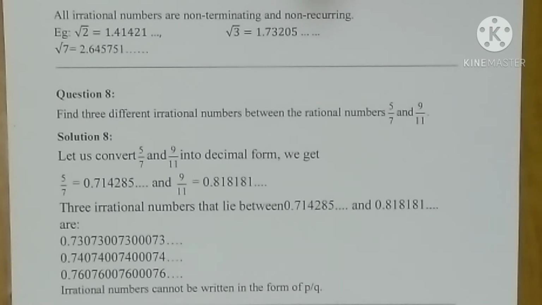Irrational numbers, anything you can write, but don't write carelessly. You should not write 0.71 and 0.81 like that. You start from 0.72 onwards and 0.80 is last. It is asked for between only. If some children write 0.71325 like that, it's wrong, because it should cross 0.714. So better you continue with 0.72 onwards, and 0.80 is the last one. In that way, you will not lose the mark.